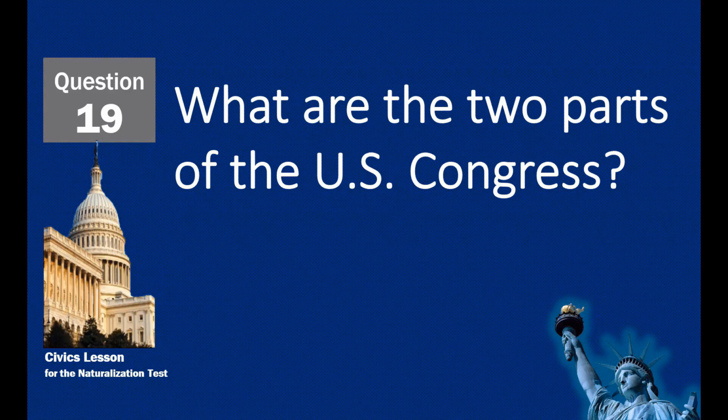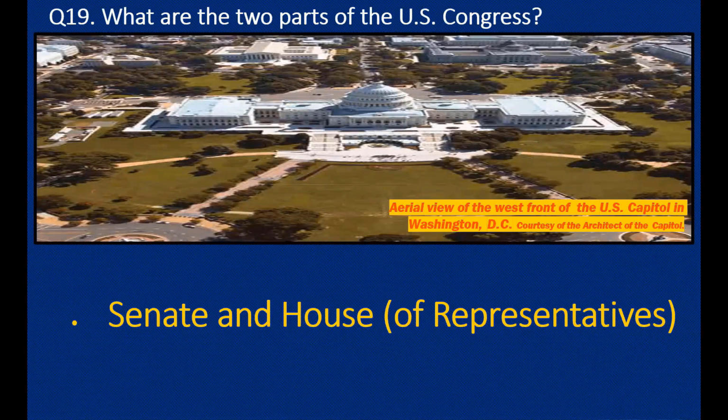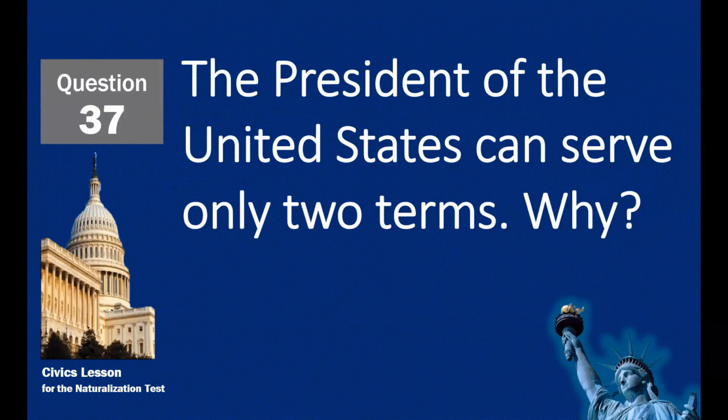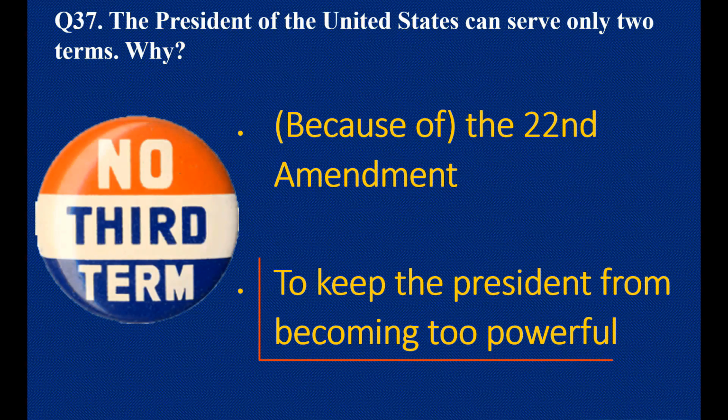What are the two parts of the U.S. Congress? Senate and House of Representatives. The President of the United States can serve only 2 terms. Why? To keep the President from becoming too powerful.